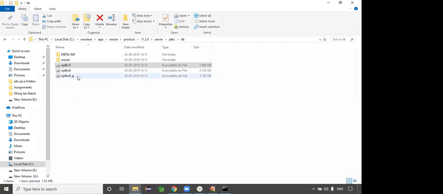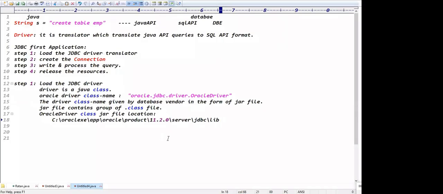Guys, how many jars can you find here? OJDBC5 and OJDBC6 jar, right? These are the main jars, basically. The others are not required. It means if you install Oracle 11g on your system, the jar files ojdbc5.jar and ojdbc6.jar are there, right?